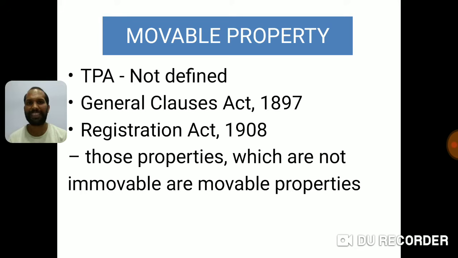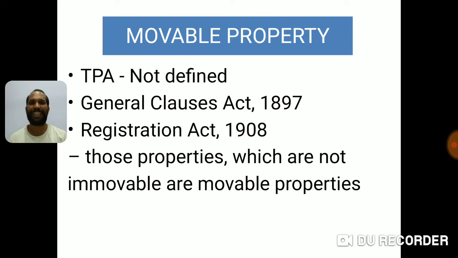And what is the definition? Now if someone asks you what is truth, and you say truth is that which does not stay with a lie, जो झूठ नहीं है वो सच है, that is the kind of definition given in these two laws when it comes to movable property.